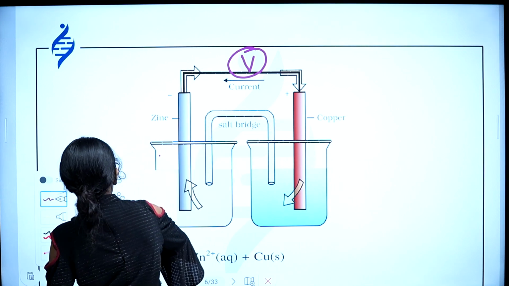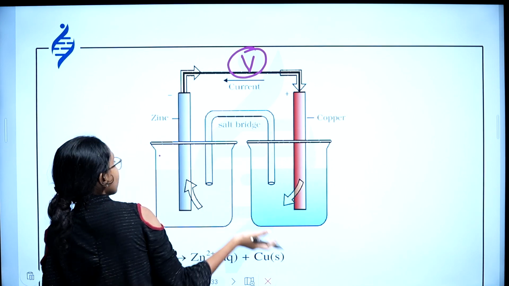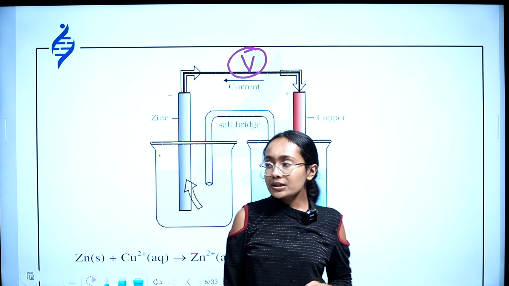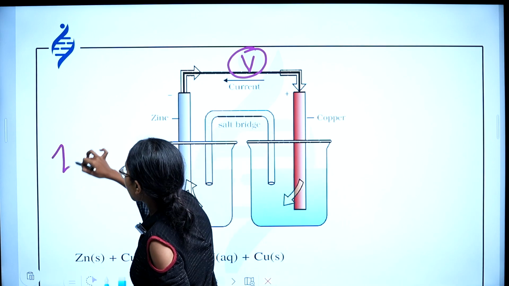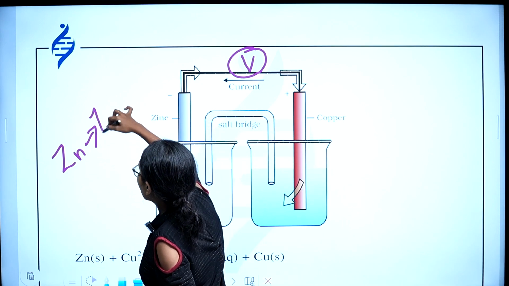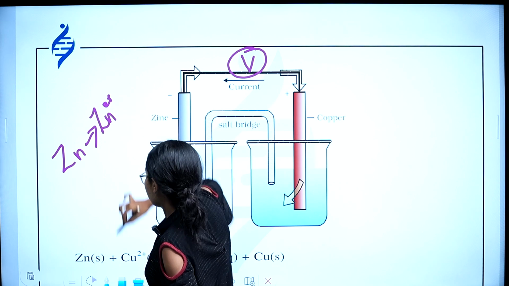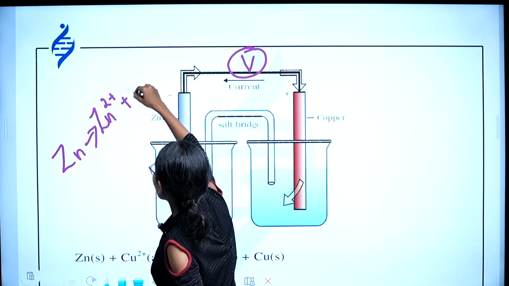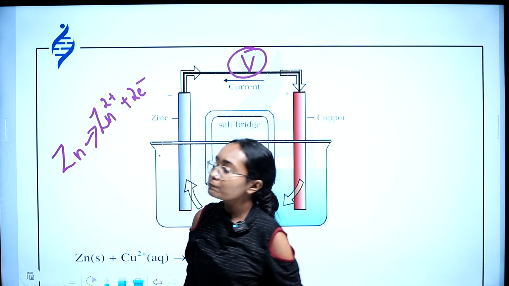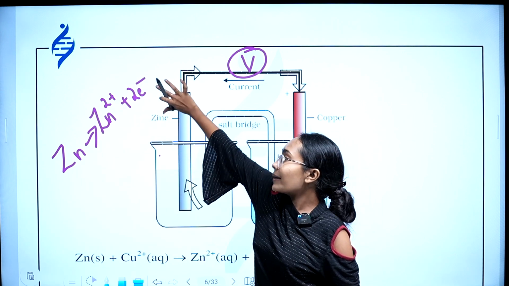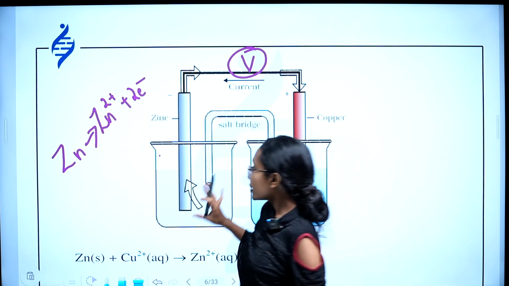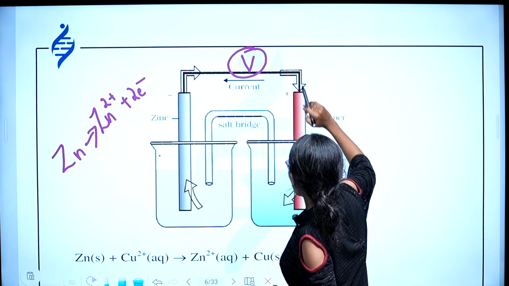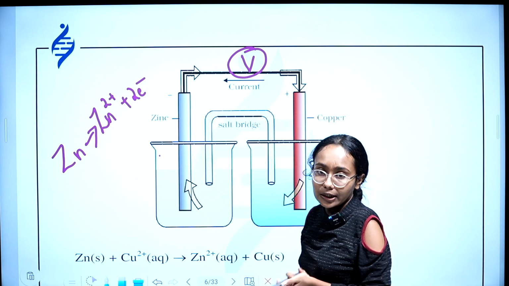So as I already said, zinc is getting oxidized. So zinc must give electrons, right? So zinc becomes zinc 2 plus by giving 2 electrons. These 2 electrons travel this way and reach the cathode area.